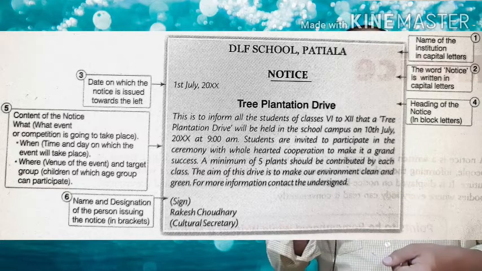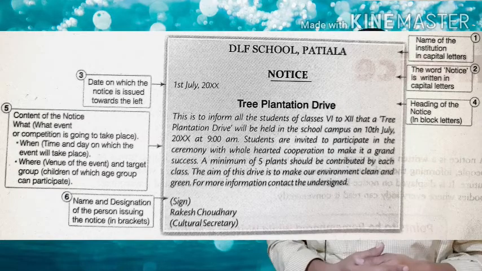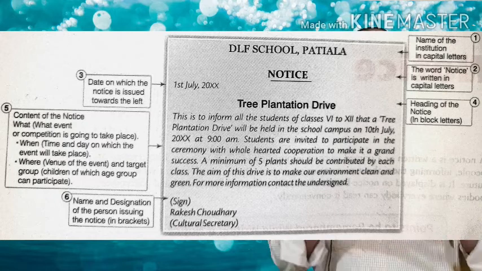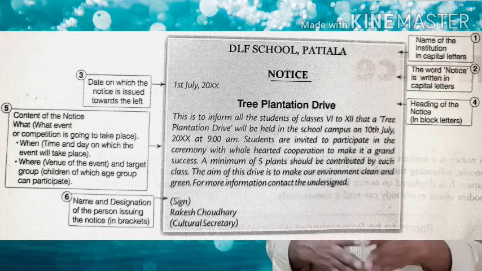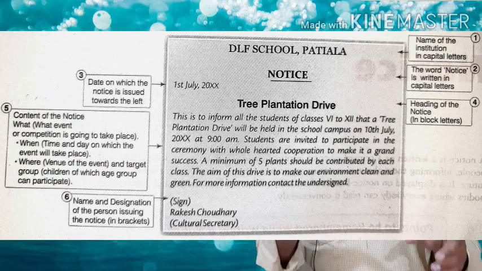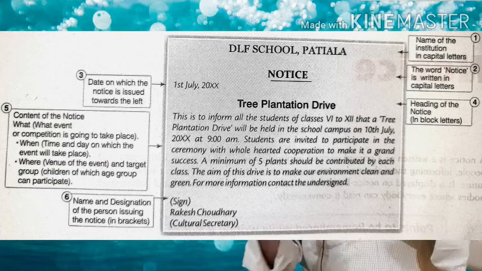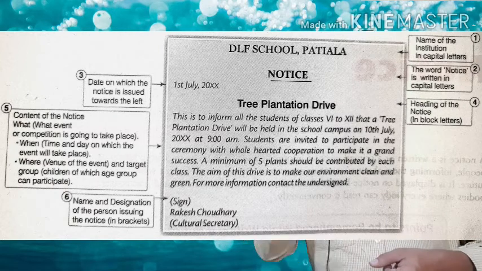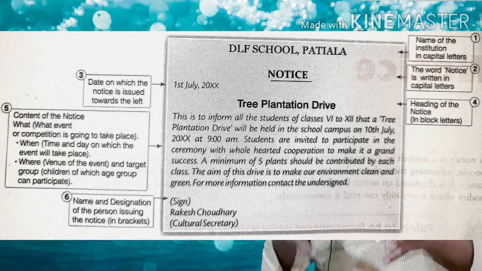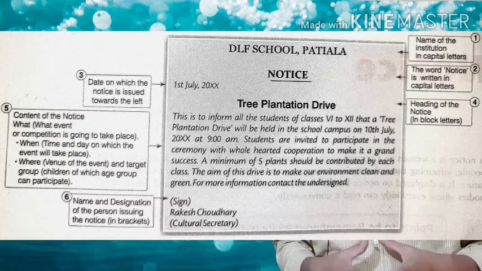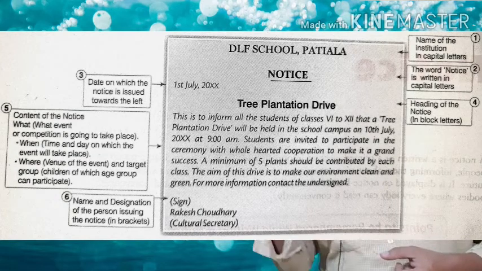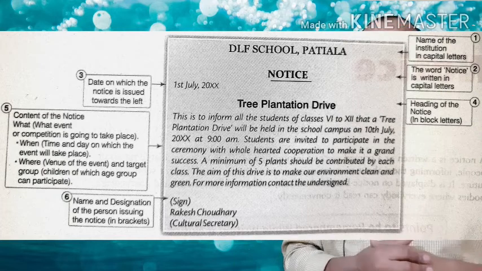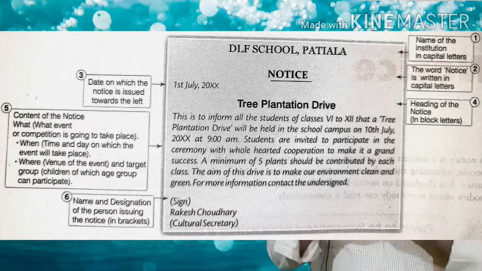And one more regulation I forgot to tell you: you should mention what is going to take place. If you are going to write the body of the notice, you should remember three things: what, when, where. What means what is going to take place. Number two, when it is going to take place. In when you should mention time, date and day. Number three, where the event is going to take place, on which place. You should mention the place also.